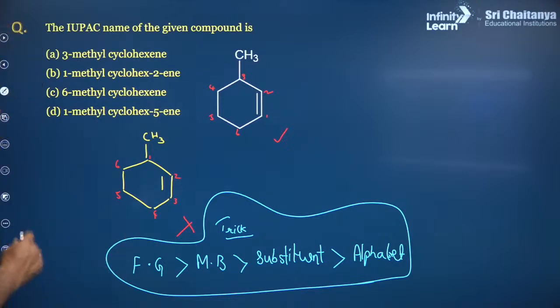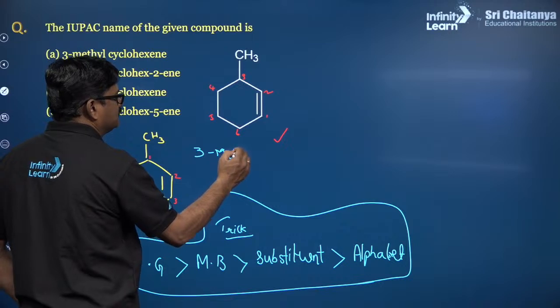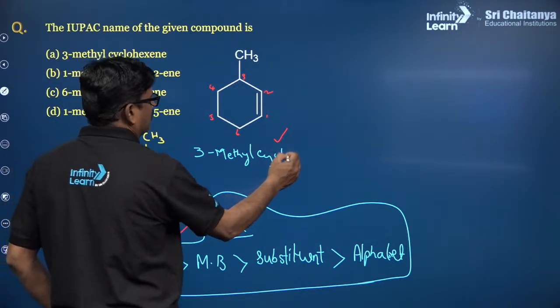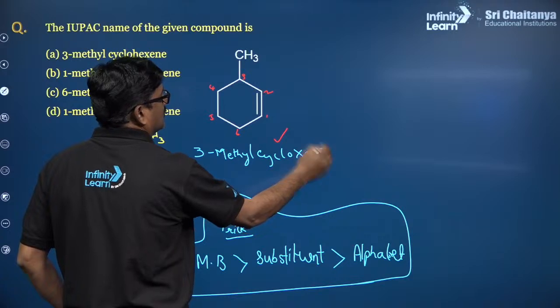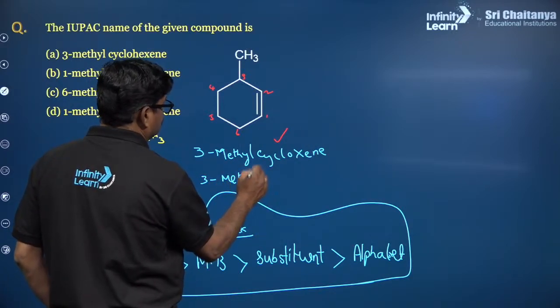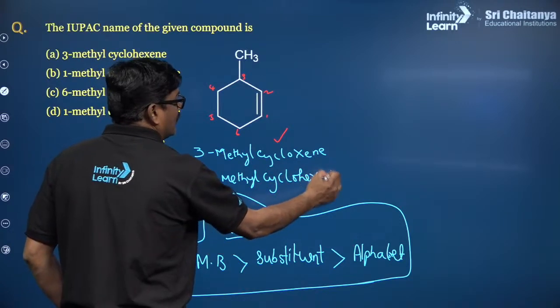Now when you do this, this is the correct one. So this is 3-methyl cyclohexene. Can you write 3-methylcyclohex-1-ene?